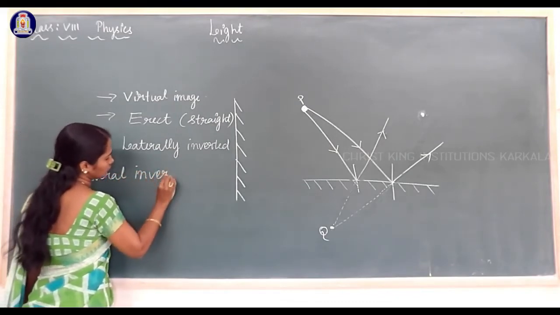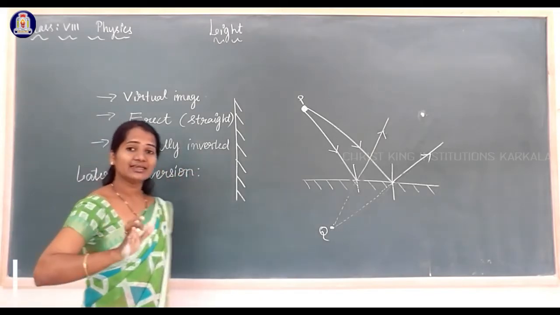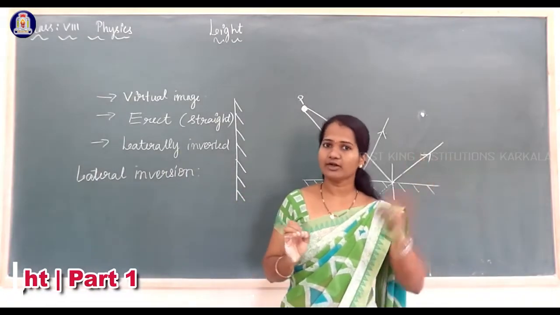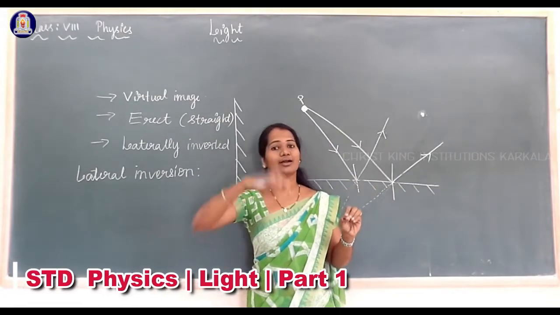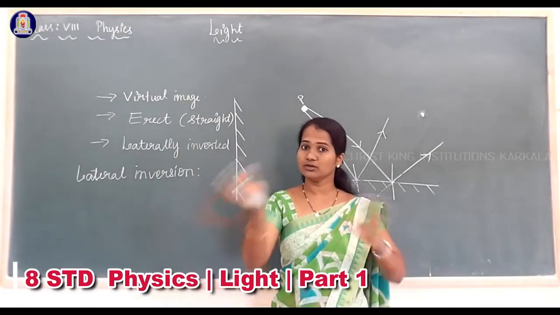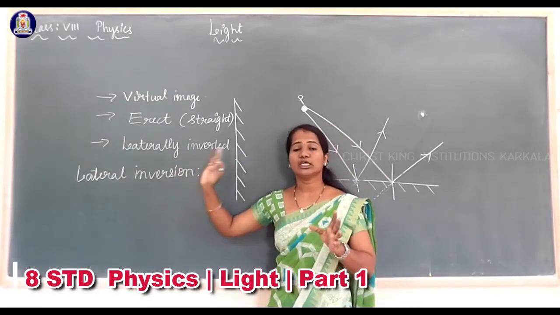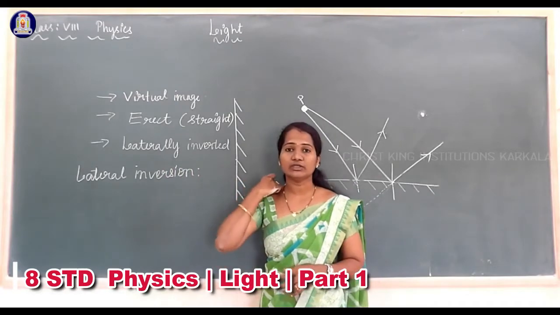Lateral inversion is: the right side of the object appears as the left side of the image, and the left side of the object appears as the right side of the image. So, reversed. This is called lateral inversion. So the image formed by a plane mirror is a laterally inverted image.